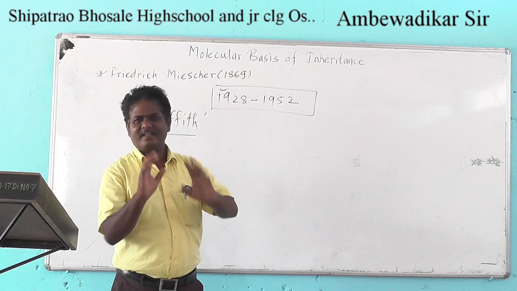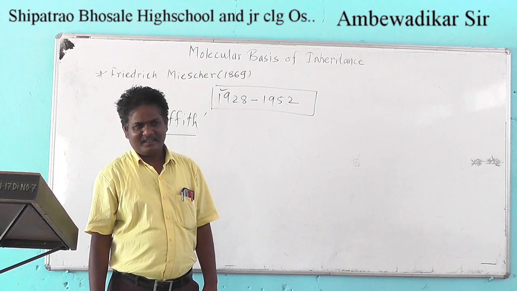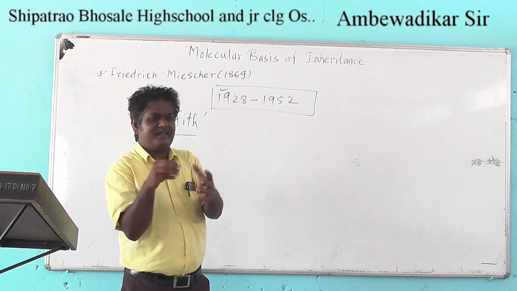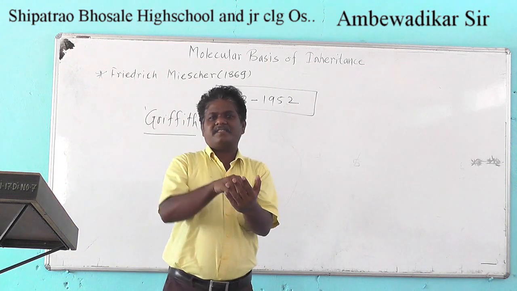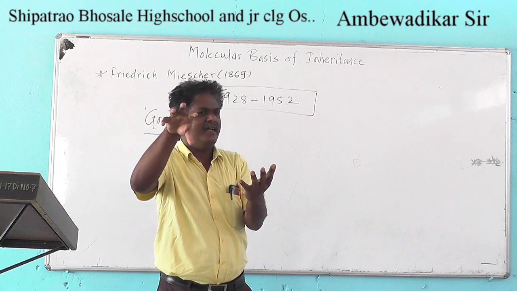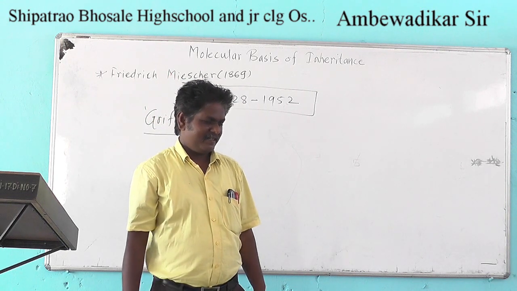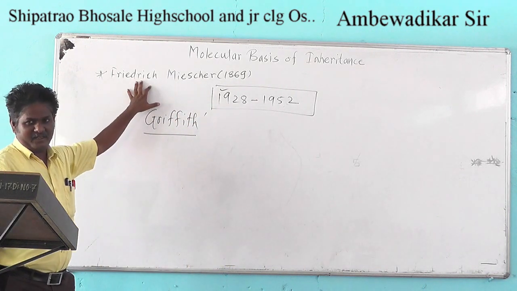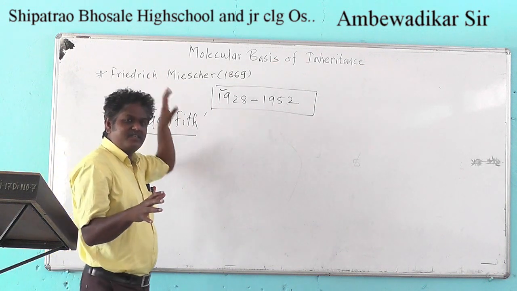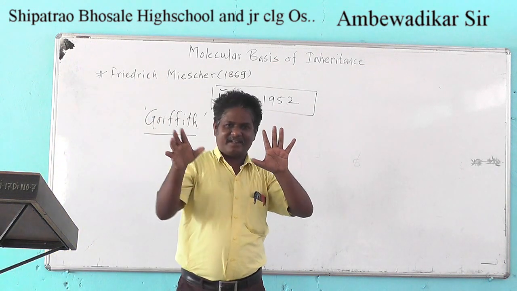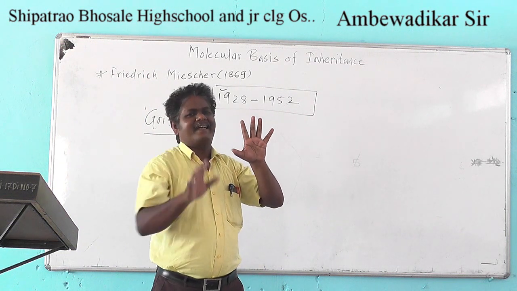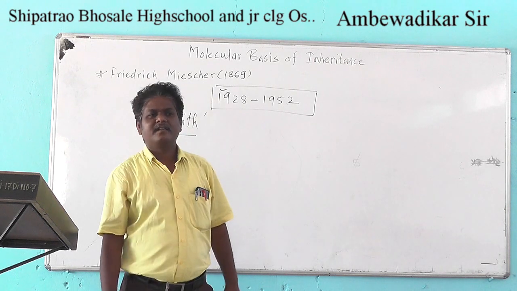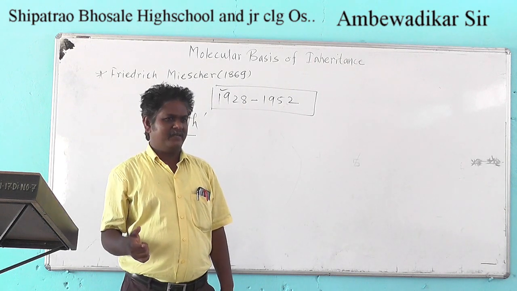Before 1869, this nucleic acid terminology was not used. In the year 1869, Friedrich Miescher isolated a particular chemical from the nucleus for the first time, and he named that chemical nuclein. This terminology was further recognized as nucleic acid. How was nuclein further recognized as a nucleic acid?